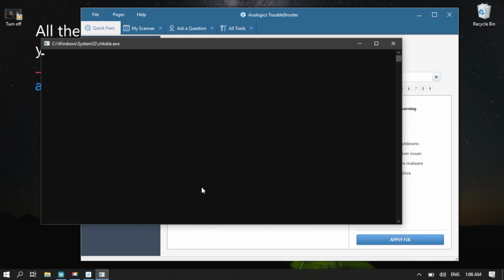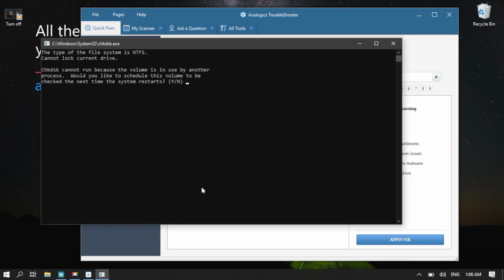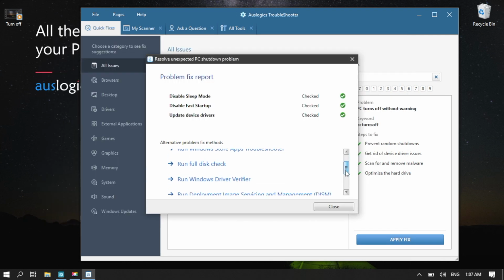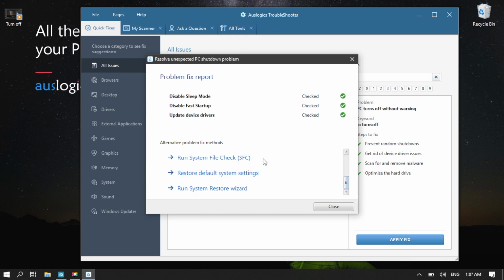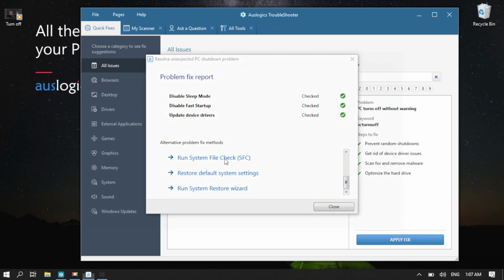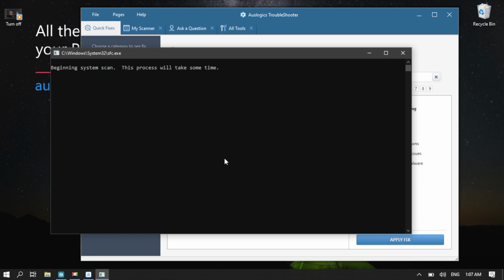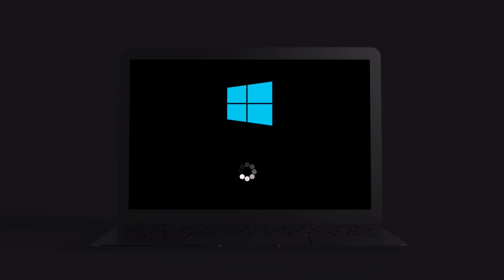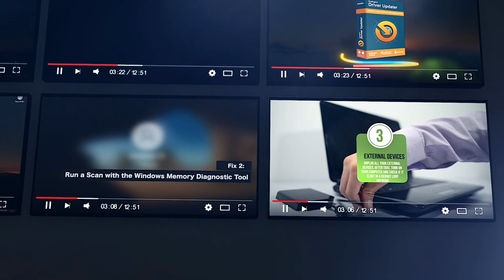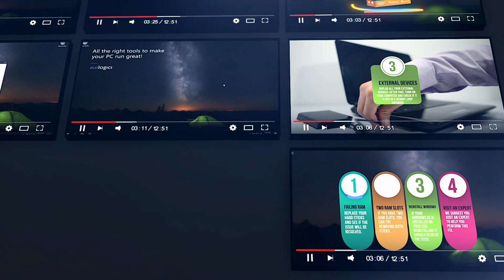Run full disk check. Check whether your hard disk drive is working properly. Run System File Check, or SFC. The System File Checker tool is aimed at repairing missing or corrupted system files. Wait for the system scan to finish. Reboot your computer.